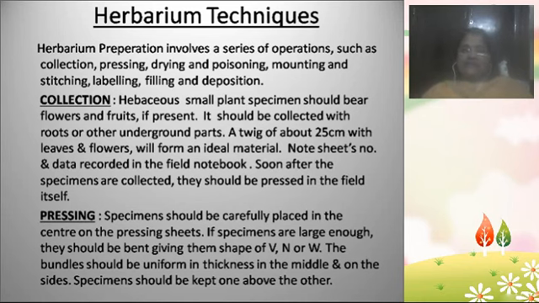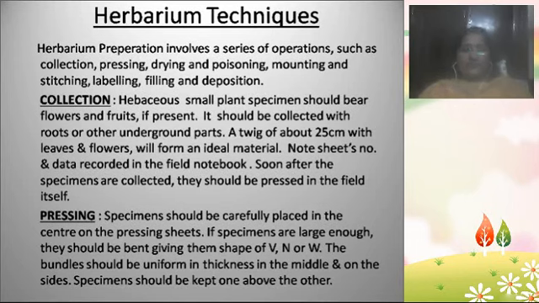If the plant is very lengthy, you can fold the plant in the shape of V or N or W. If the plant is very lengthy and also has more width, then you need to fold the plant without destroying it. So you need to get the plant in the form of V shape, N shape or W shape, and then you should press the plant. That is known as pressing.